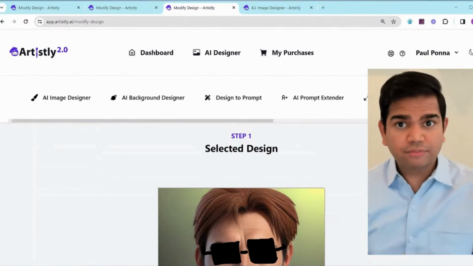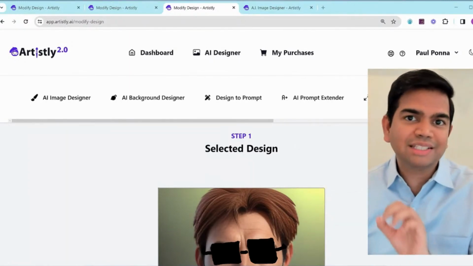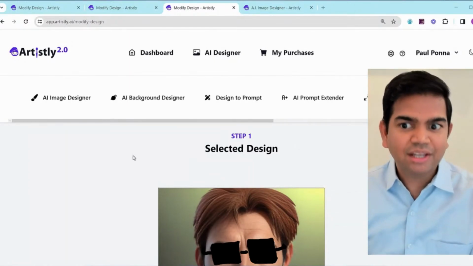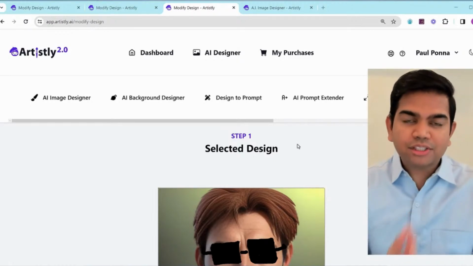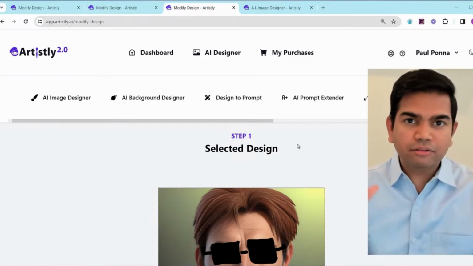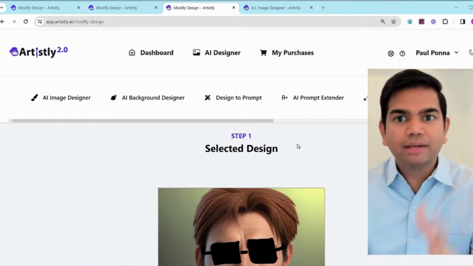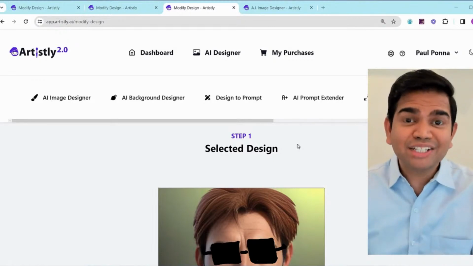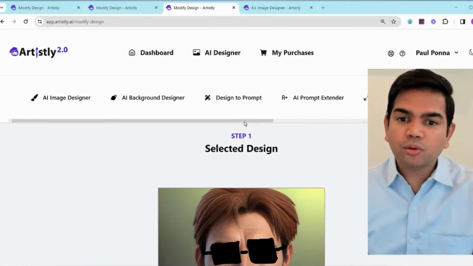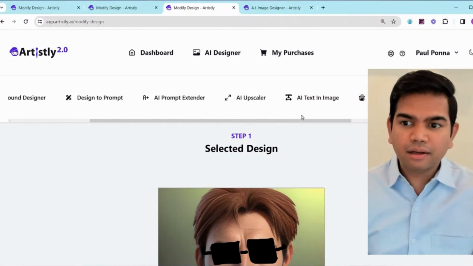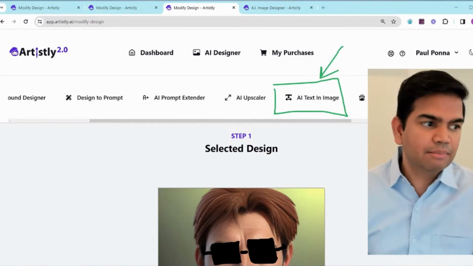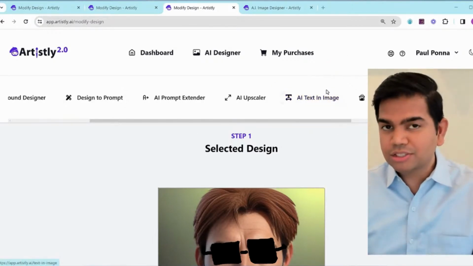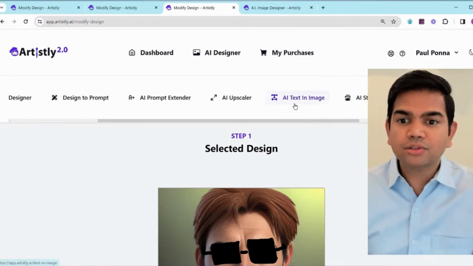Now, the next awesome feature is basically perfect AI text in your images. Okay, now I'll show you how this is going to be rolled out, because this requires a lot of power, GPU, and AI servers to do this stuff, because it's next generation. No other application can do it this good right now. That's how powerful this is. And so all you have to do is go into this tab right here, which is AI text in image. Now, if it doesn't appear to you, I'll explain why in just a second, and how you can get it to appear in just a bit.